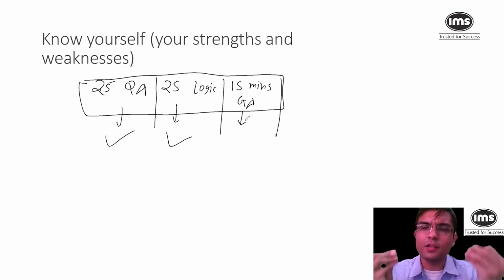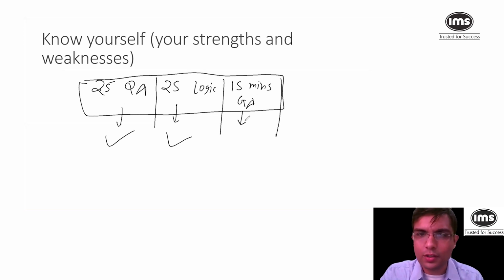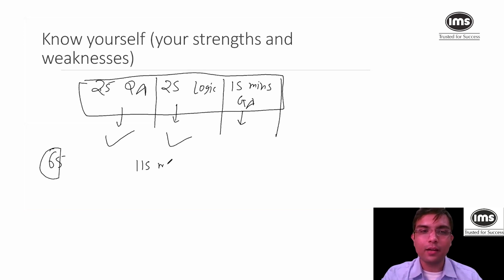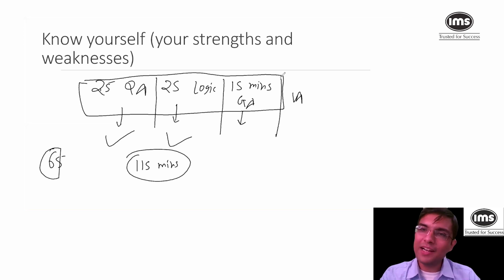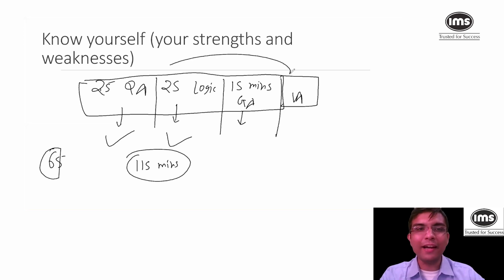So out of 25, let's say suppose I know 12 questions. I'll mark them within 15 minutes. So I have just used 65 minutes. I have 115 minutes in my bag. And then I go for verbal. I have ample time to solve verbal. And then I come back to my strengths.